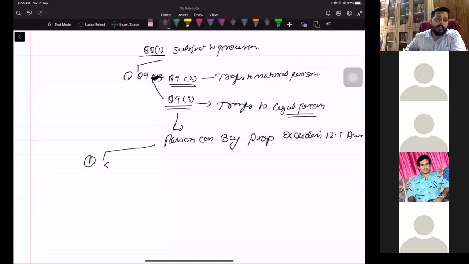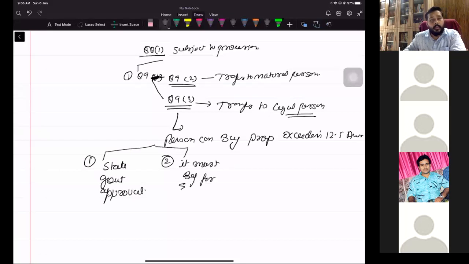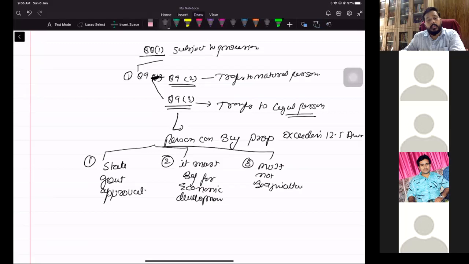First condition is state government approval. Without approval, you cannot buy. You have to take the approval first. Secondly, it must be for economic development. What should be the nature of the economic development? It must not be agriculture. These are the three things. So you cannot use it for agricultural purpose. It can be used for any other purpose. And you take the approval of the state government.